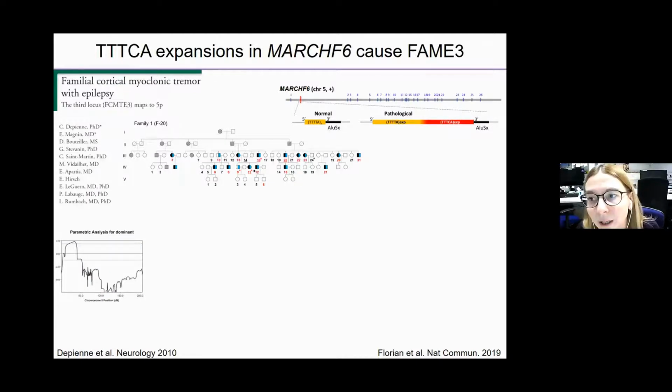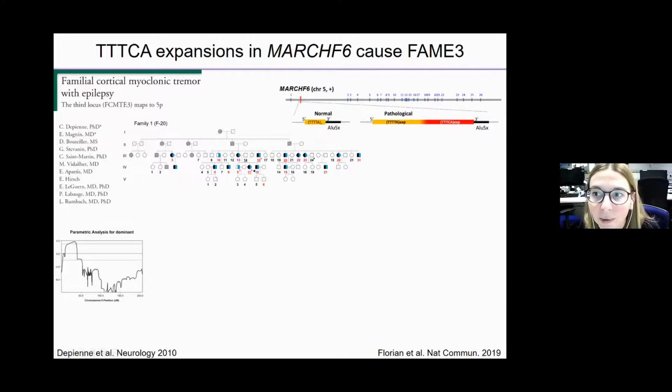So I will talk about FAME3, an expansion in the gene called MARCH6, or MARCHF6 because it has been renamed recently. The story is very similar to what Mark described for FAME2. We first mapped the locus in this very large family more than a decade ago. There was a single locus on chromosome 5, encompassing 9 megabases and about 50 genes, that we sequenced many times over 10 years, and we couldn't find the causative variant until the FAME1 repeat expansion was found.